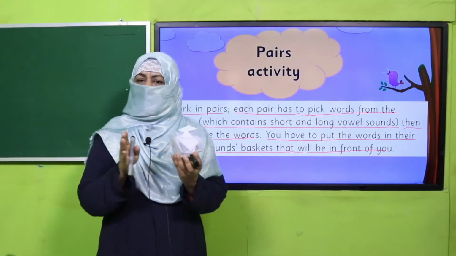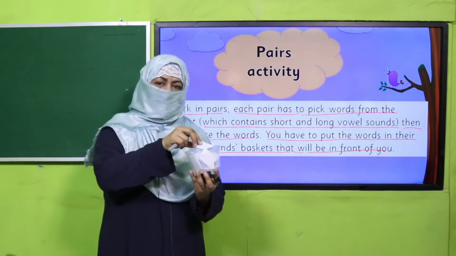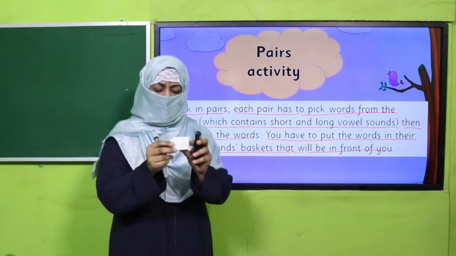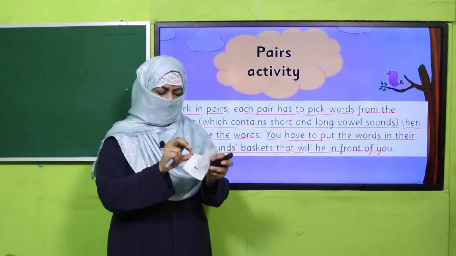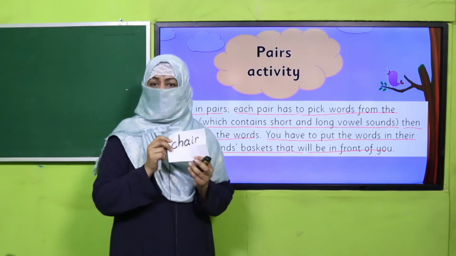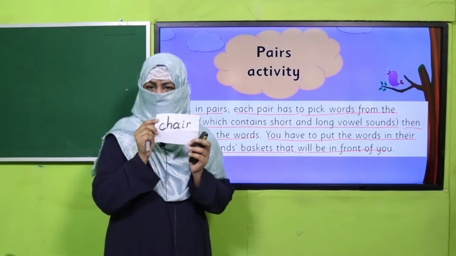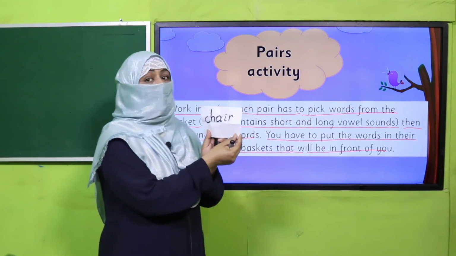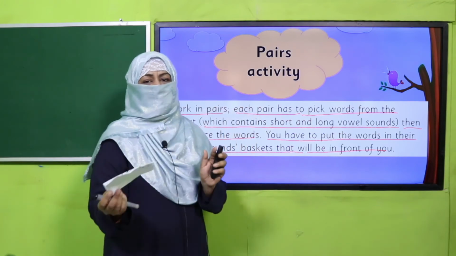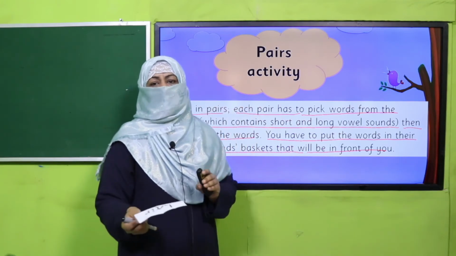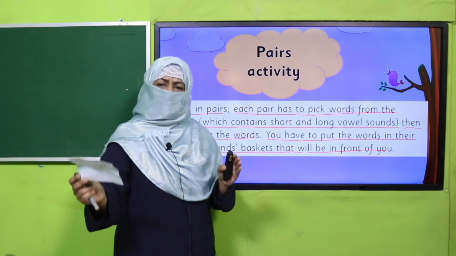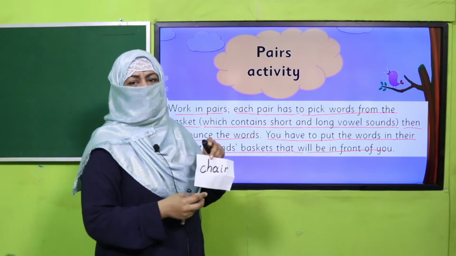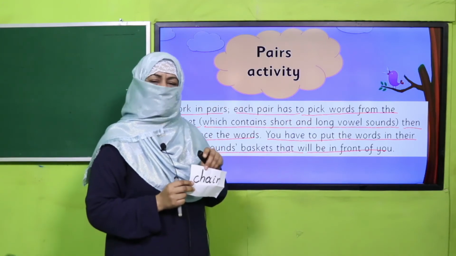So you will make pairs of the students. They will come, one will pick the slip and will say the word whatever is written. For example, on my paper it's written chair. Now I will say chair and I will say it's a long vowel sound, so I will put it in the long vowel sound basket. And if it is short, likewise. Every child will come, they will keep picking the slip and keep doing this activity. So pause the video, enjoy the activity.